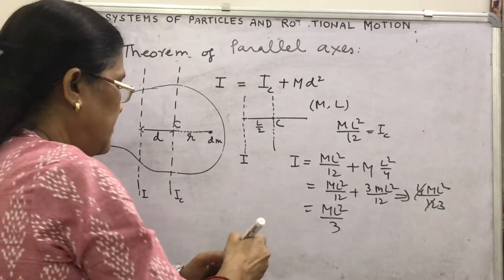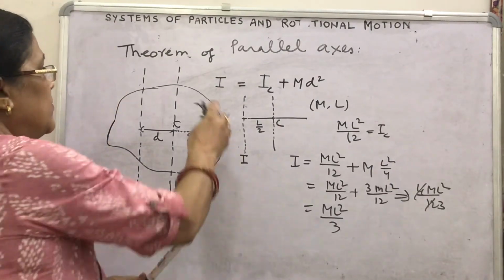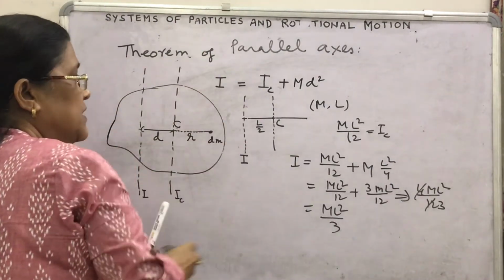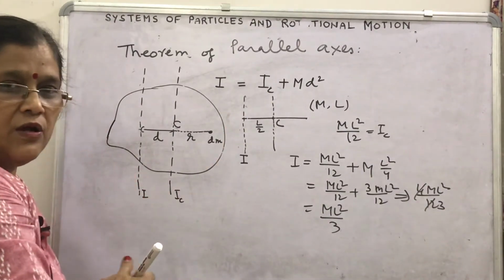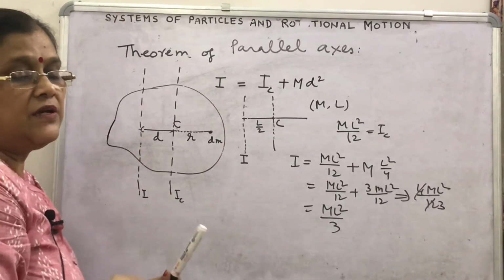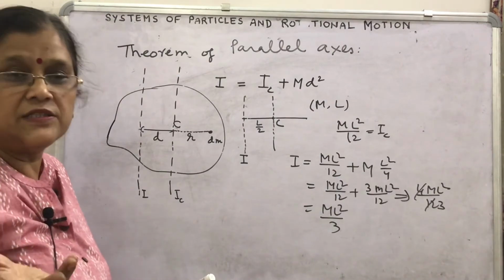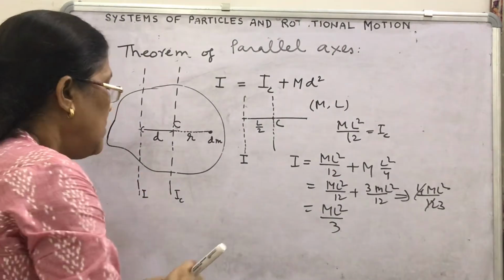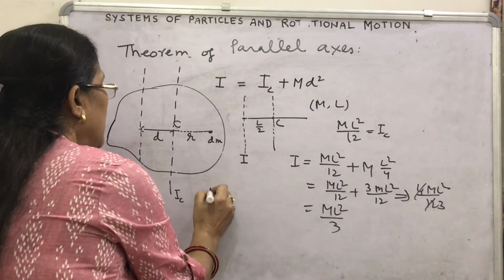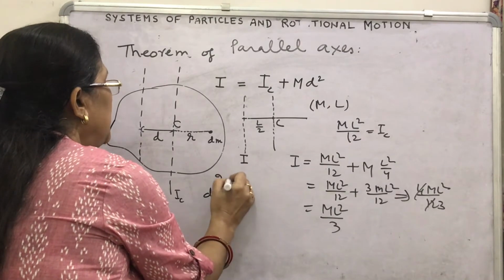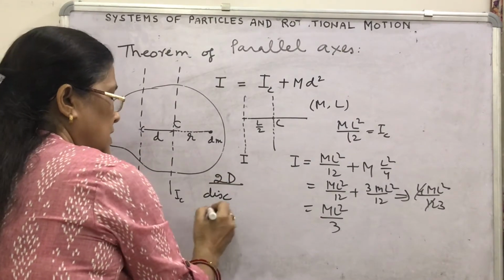What is the moment of inertia for a 2-dimensional object? This was for a 1-dimensional object. For 2-dimensional objects, we have seen the ring and the disc.